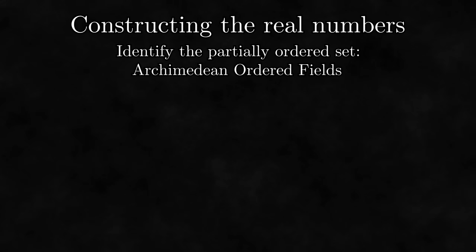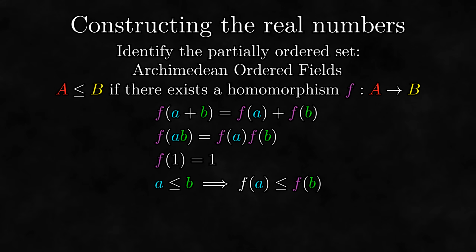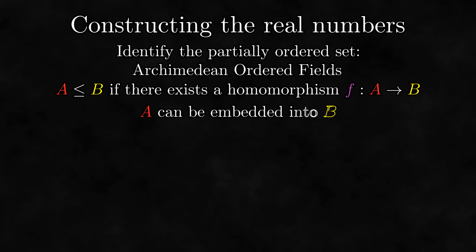Let's figure this out. You may think that the subset relation will work here, but in general, algebraic structures can be made on whatever sets we want, and asking if one is a subset of the other doesn't really describe what we're trying to describe. Instead, we can order these fields by checking for the existence of a homomorphism between the fields. In particular, we will check for a function that satisfies these conditions. If such a function exists, we say that one Archimedean ordered field is less than or equal to another. We also say that the first field can be embedded into the second.